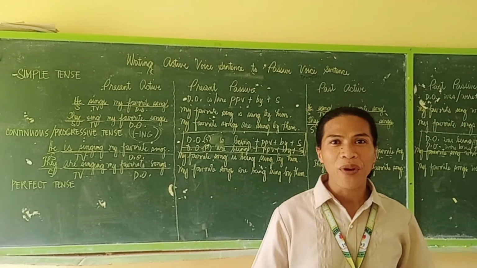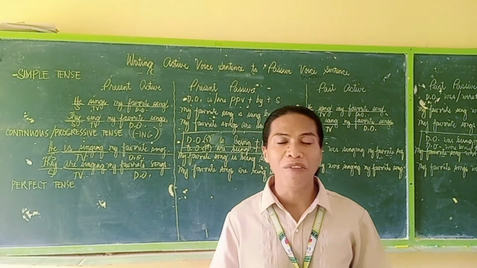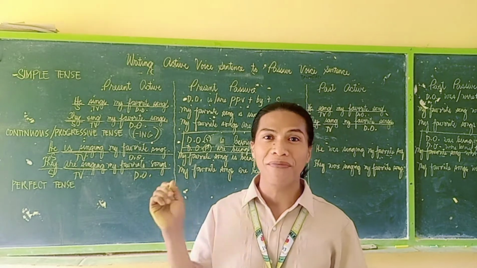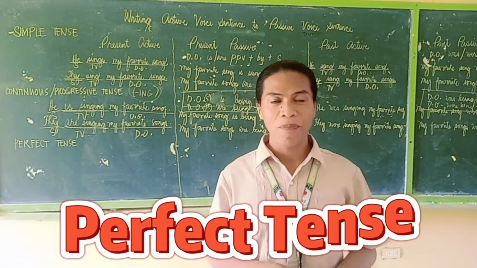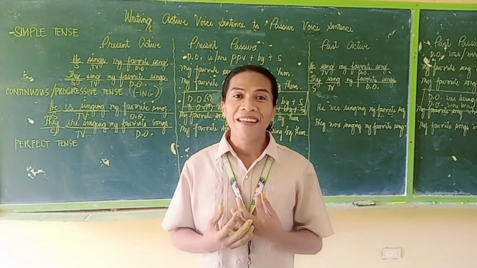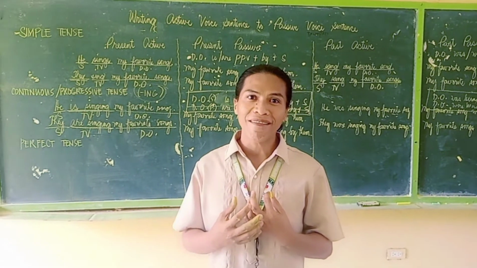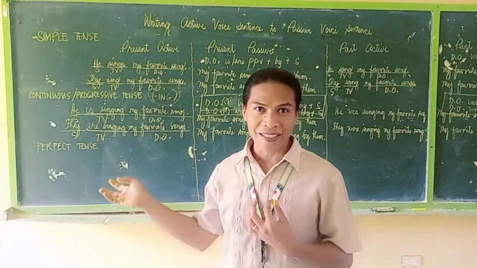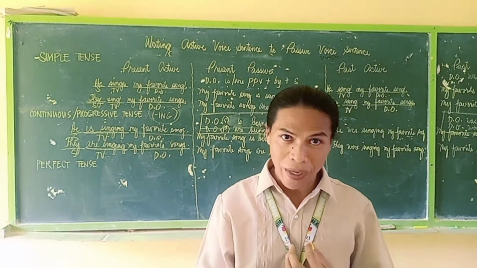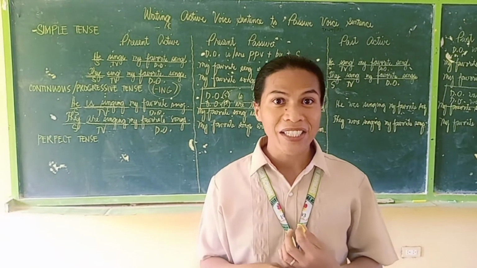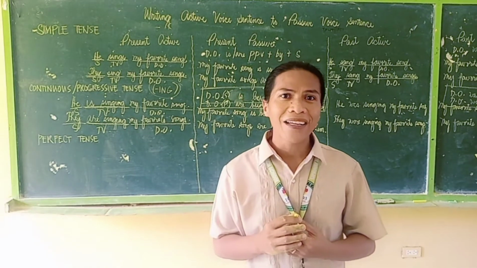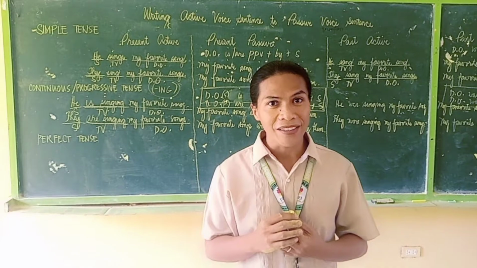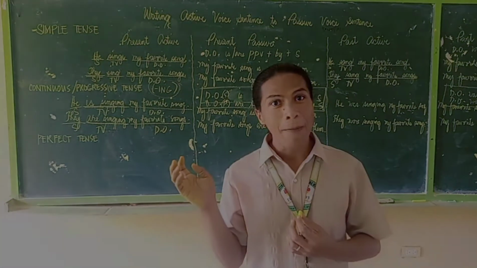Okay, this time we are going to have the continuation of writing active voice to passive voice. But this time, our tense is perfect tense. So when we say perfect tense, the action of the sentence has been done in the past and still continues in the present. And that is perfect tense. So how are we going to rewrite an active voice sentence in the perfect tense to passive voice in the perfect tense?